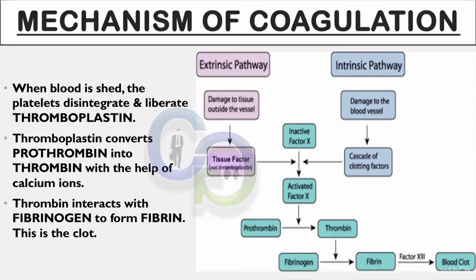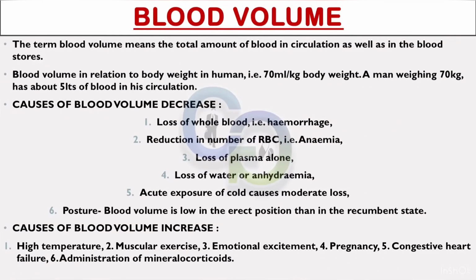Mechanism of coagulation. When blood is shed, the platelets disintegrate and liberate thromboplastin. Thromboplastin converts prothrombin into thrombin with the help of calcium ions. Thrombin interacts with fibrinogen to form fibrin. This is clot.